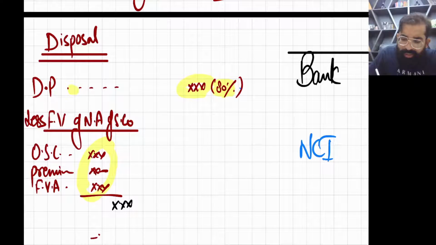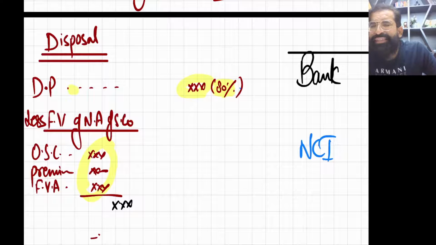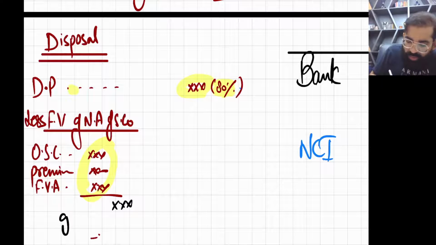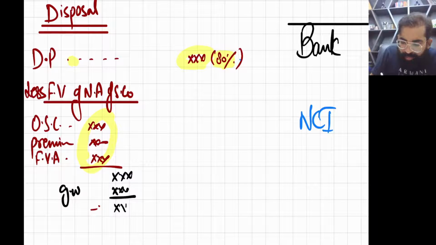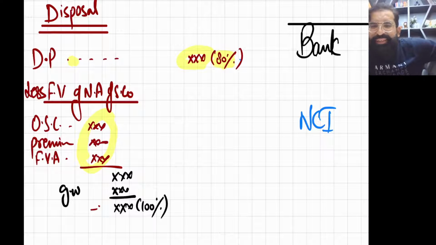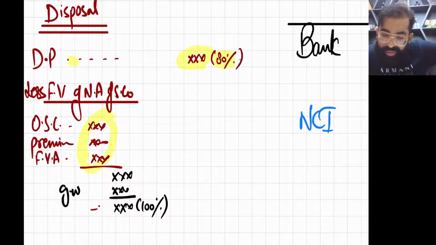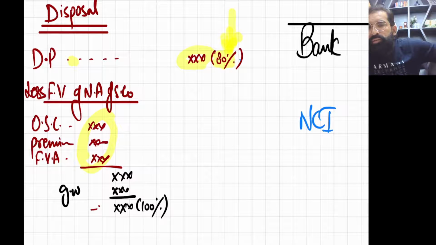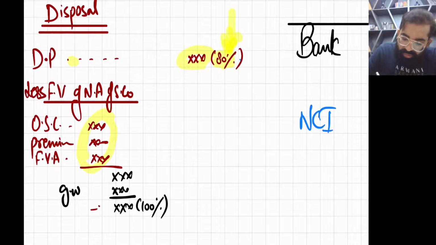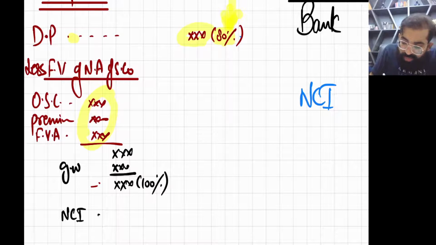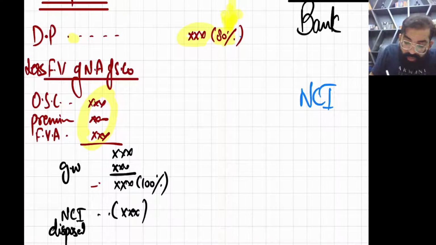Now obviously when you are selling the running business, that means you sold the goodwill asset as well, so you will add goodwill also. So now these two things will be added, but the issue is these two things are equivalent to 100%, but here it is 80%. So to make the comparison like with like, we need to remove NCI, and obviously this NCI means NCI at disposal date. You better know the accounting.